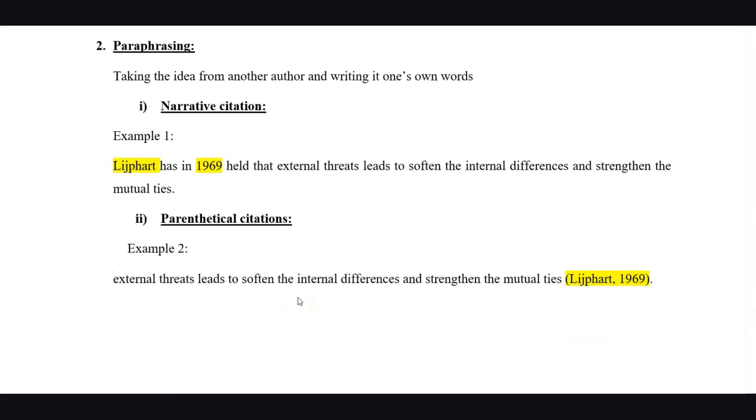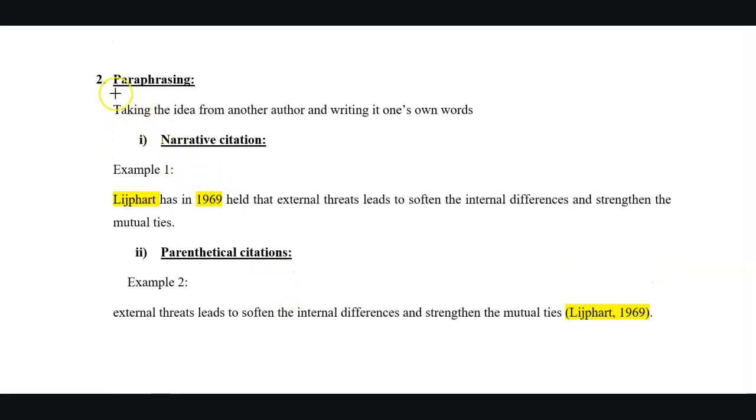The second method of citing the information or data taken from another article is paraphrasing. Paraphrasing means taking the idea from another author but writing it in our own words. Like a quotation, paraphrasing can be used in two methods, that is, narrative or integrated in-text citation and parenthetical citation. While using the narrative citation method, we express the idea of another author in our report as part of our text. Like in this example 1, we have written that Lippard has, in an article written in 1969, held that external threats lead to soften the internal differences and to strengthen the mutual ties.